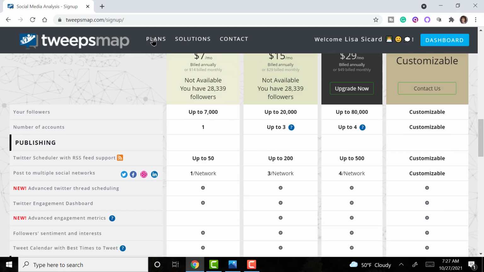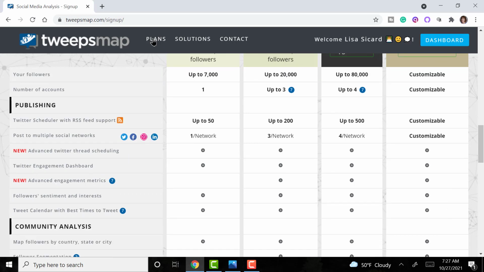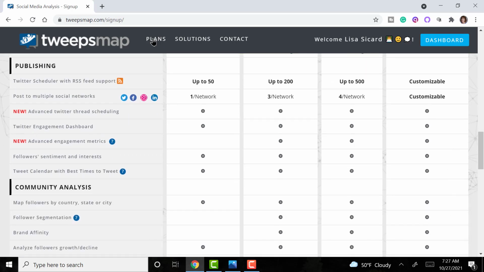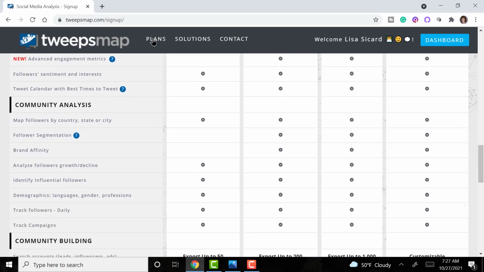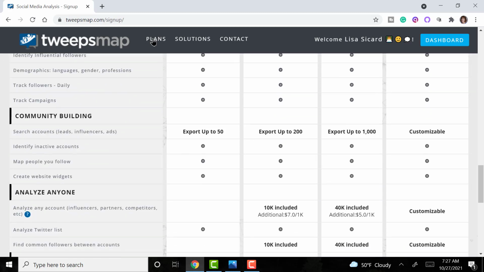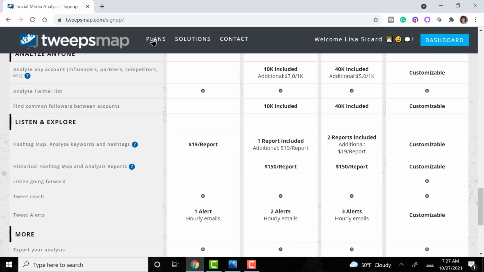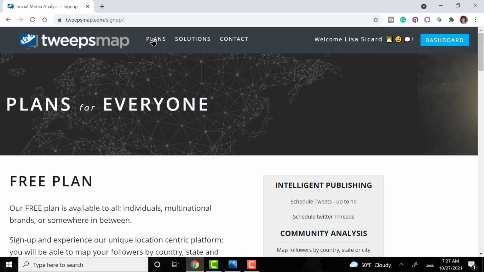Premium plans. And they also have a Twitter scheduler with RSS feed support, and you can post over to Facebook, Instagram, LinkedIn. You can see all the different programs that they offer. A lot of analysis. So this is a great program for your Twitter account if you're trying to grow your tweets on Twitter.